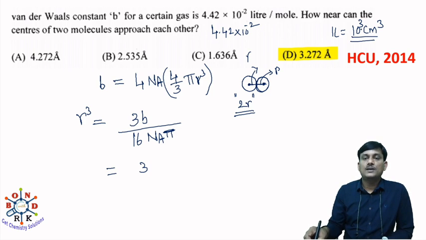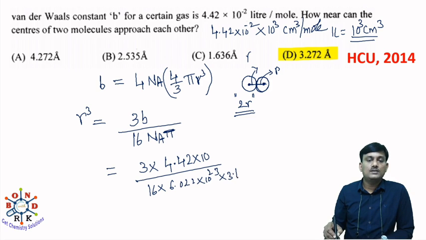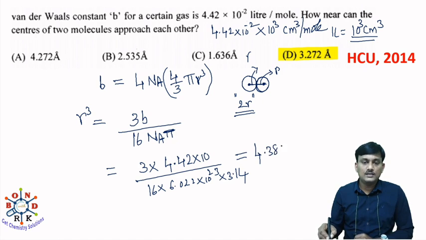So B is 4.42 into 10, divided by 16 into Avogadro number 6.022 into 10 to the power of 23, and pi value is 3.14. When you do the calculations, you will get around 4.38 into 10 to the power of minus 24.